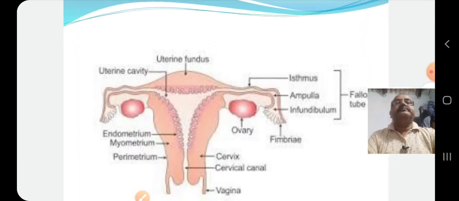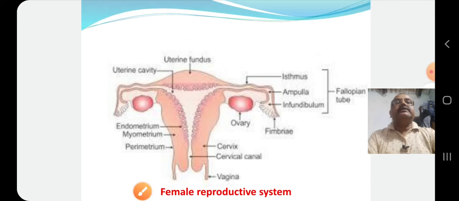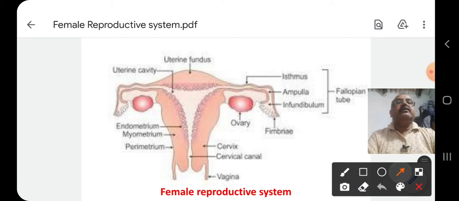This is the picture of a female reproductive system. You can see the picture comprises several parts. There are ovaries, these are 2 in number, and the oviduct or fallopian tube.